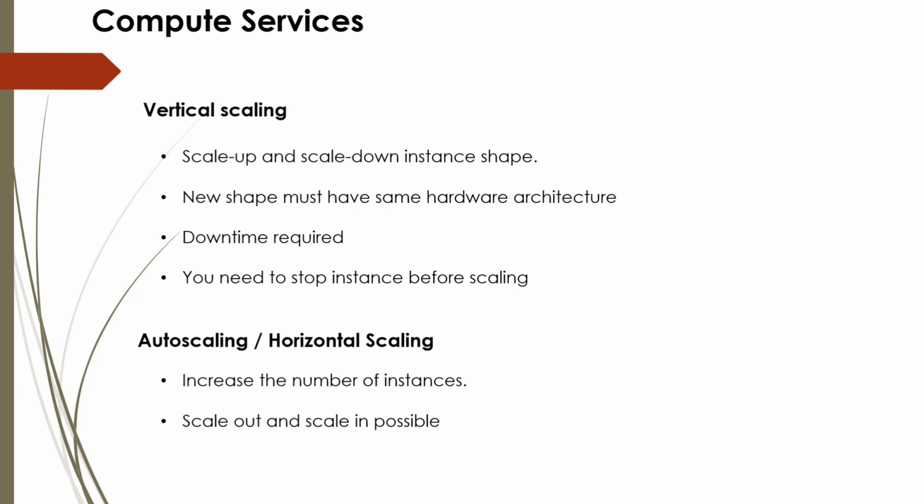Scale out and scale in both are possible in auto scaling. How does auto scaling occur? It occurs by matching the traffic demand by adding or removing VMs automatically. So it is an automatic process where no manual intervention is required.